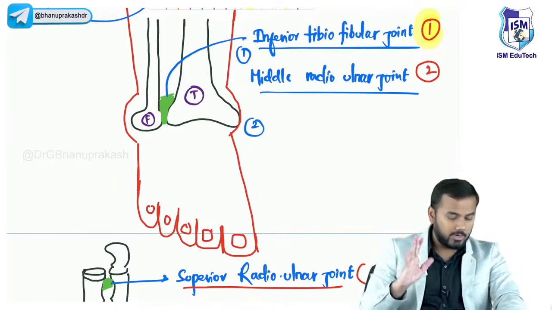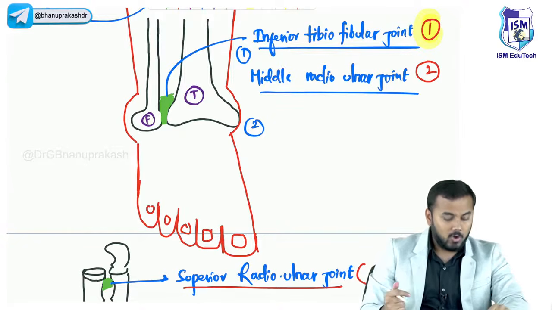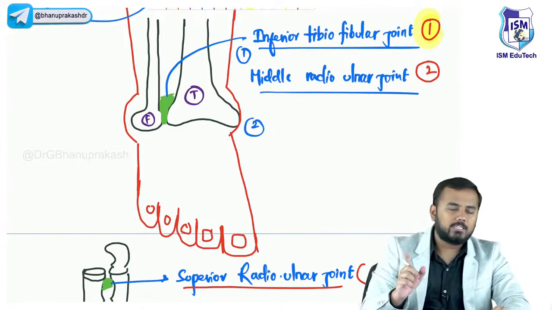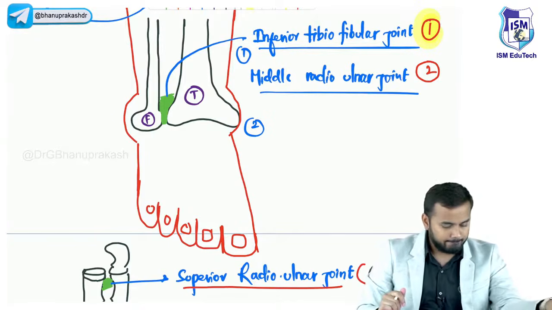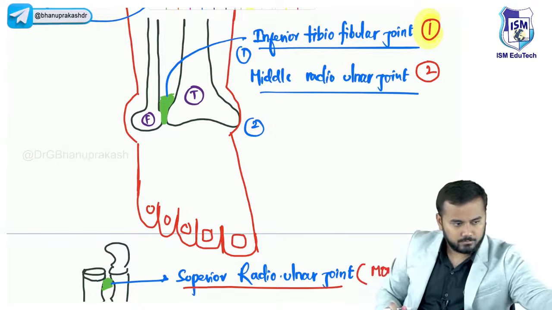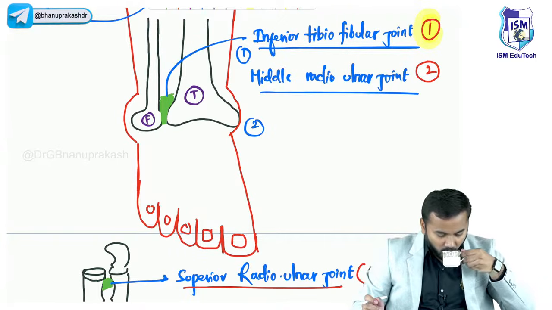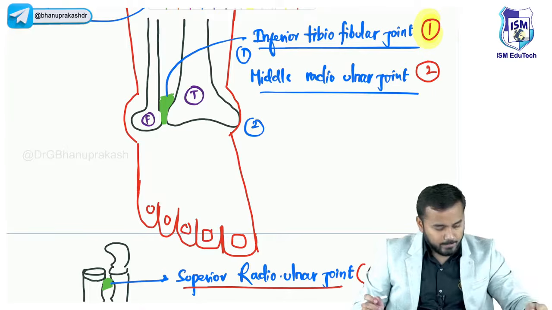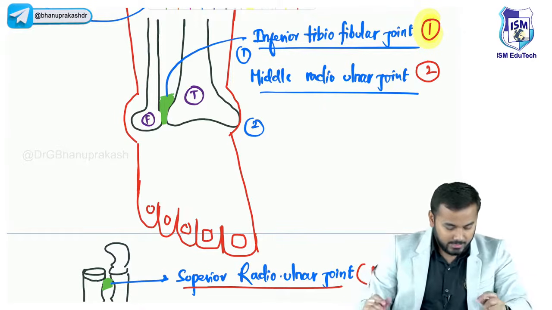All of you understood. I want a green signal from all of you. You understood or no? From now onwards, the topic is going to be really more interesting because many clinical things and many pictures I'm going to show you. So all of you are clear till here? Very good, Srishti.